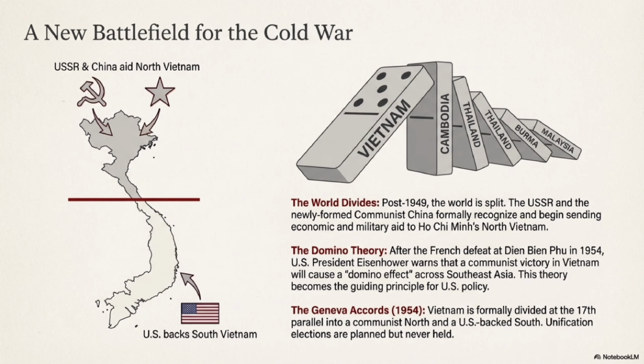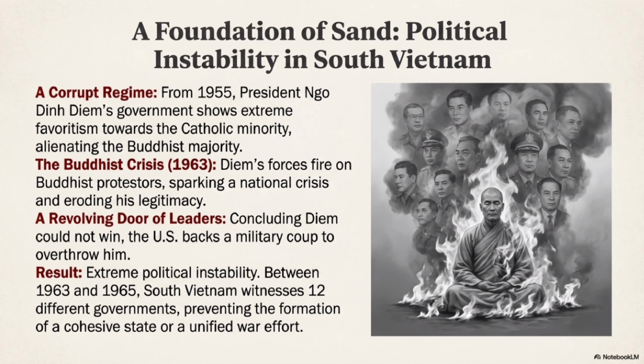In 1954, the Geneva Accords divided Vietnam at the 17th parallel into a communist North and a US-backed South. Elections were promised to reunite the country, but they never happened, locking Vietnam into permanent division. South Vietnam struggled from the very beginning.